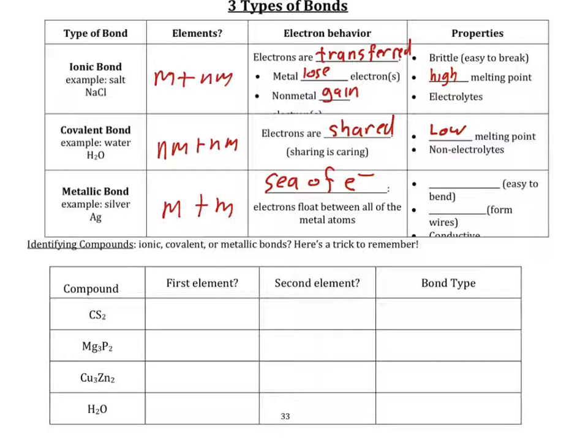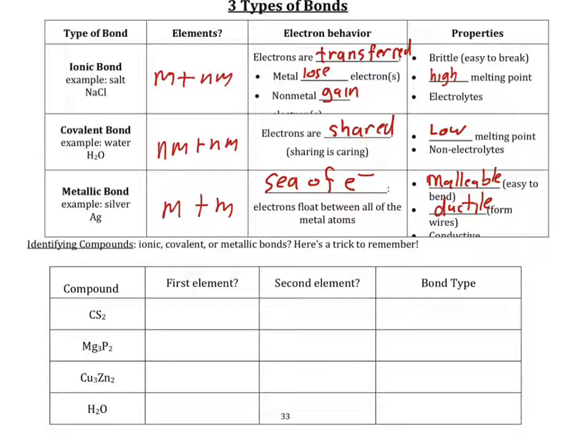And so these are malleable, and they are ductile, which means that you can form a wire with them. And they conduct electricity.